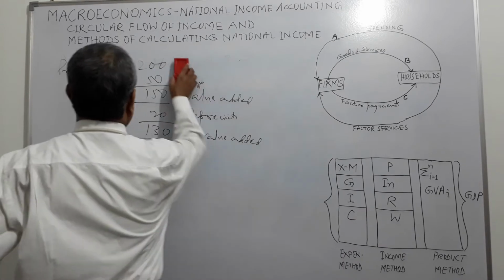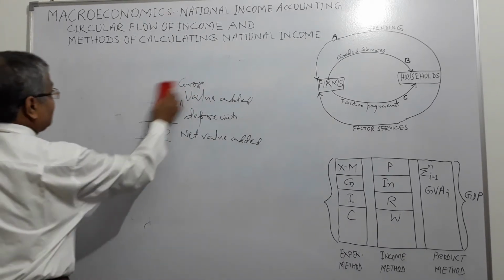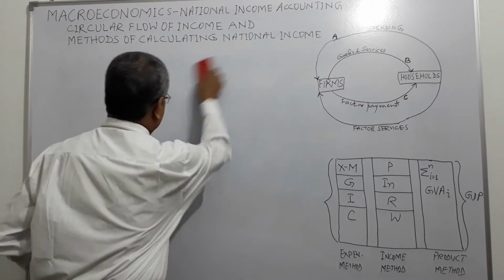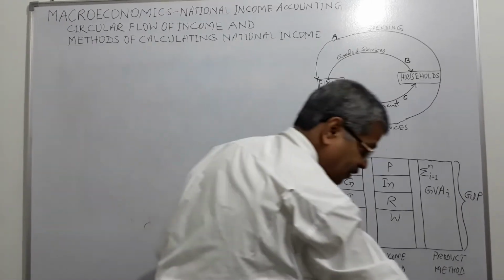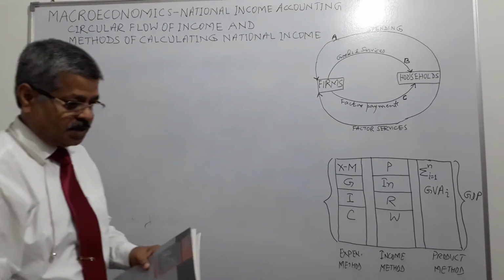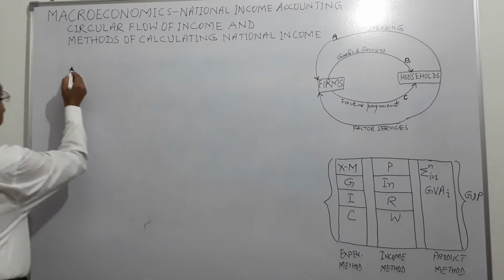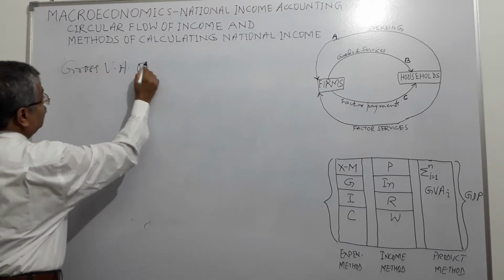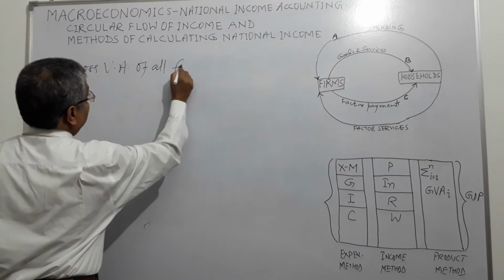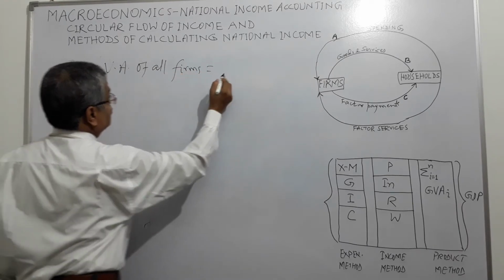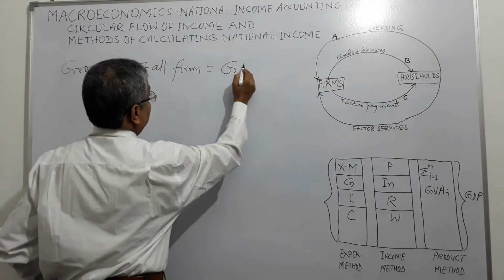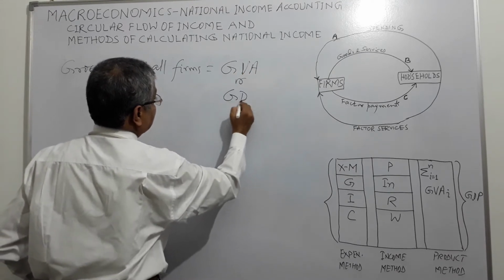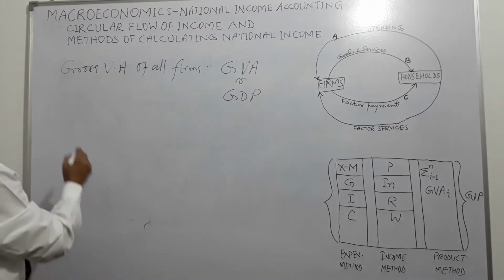In an economy, we need to calculate value added of all the firms, right? If we calculate gross value added of all firms in the economy, that is gross value added or GDP, right?